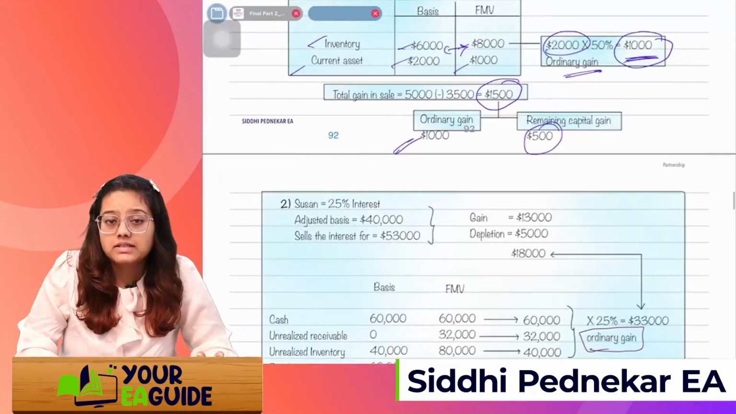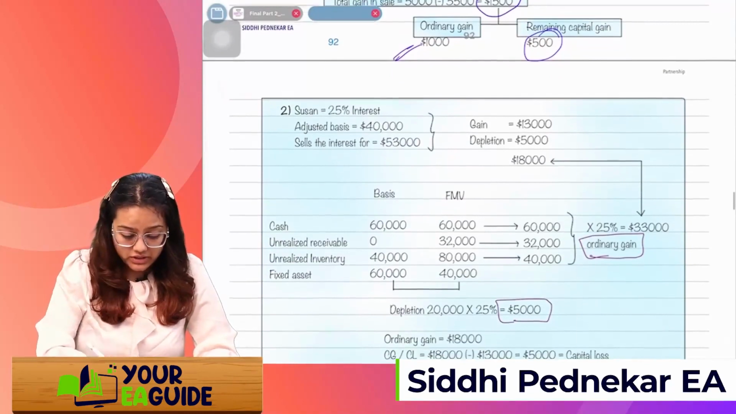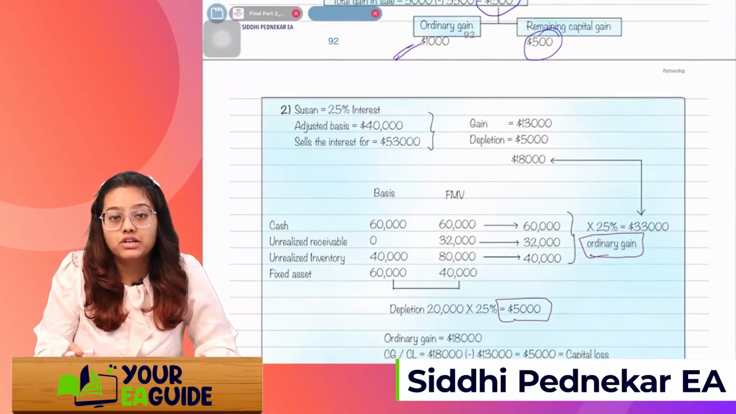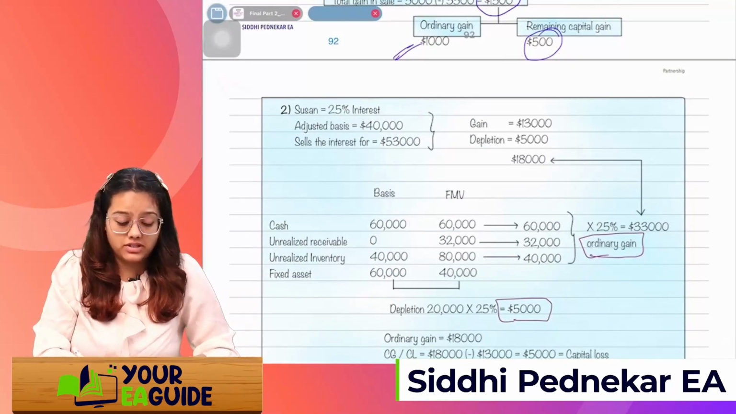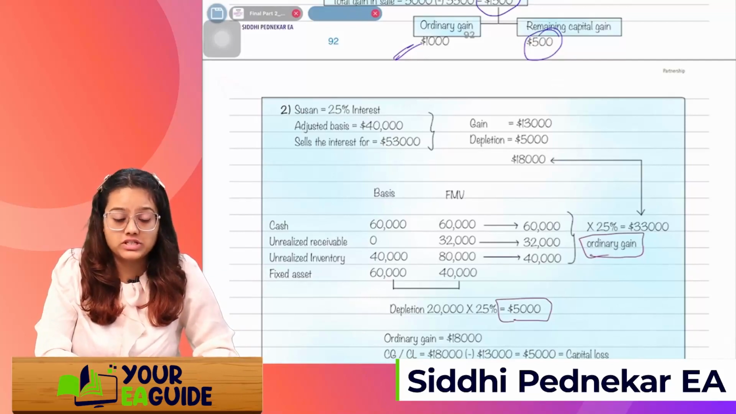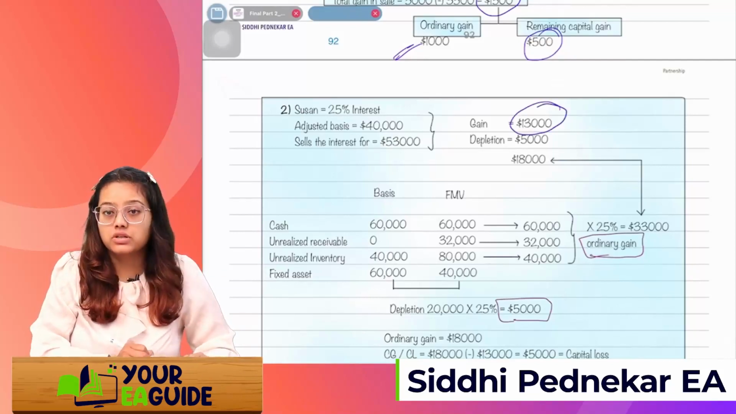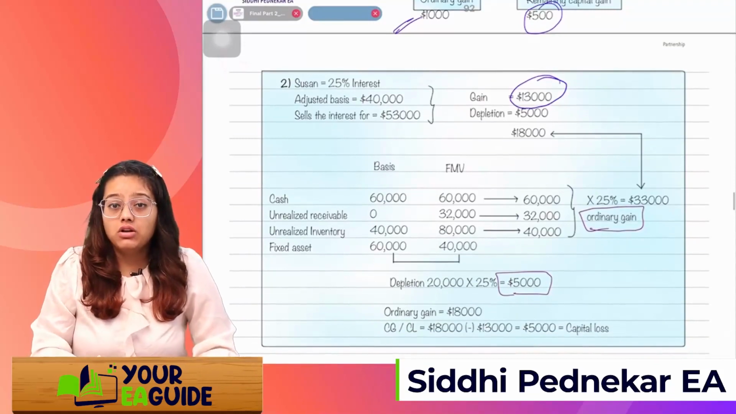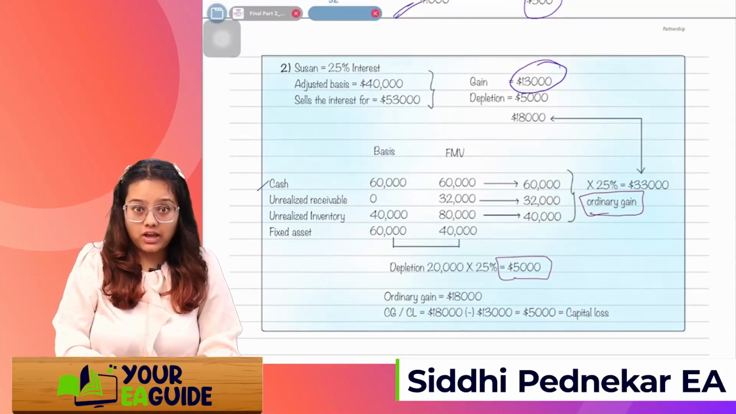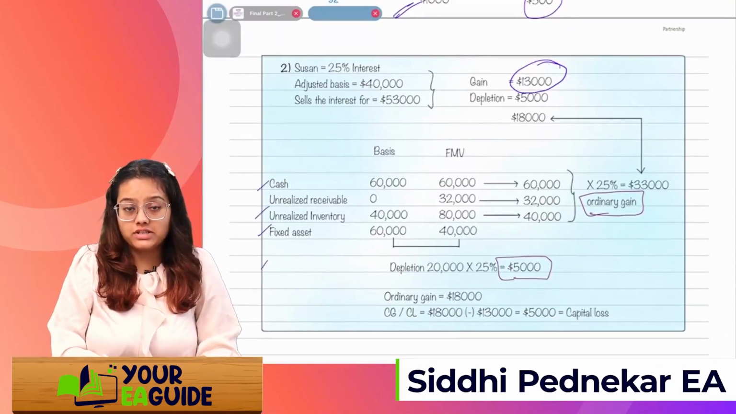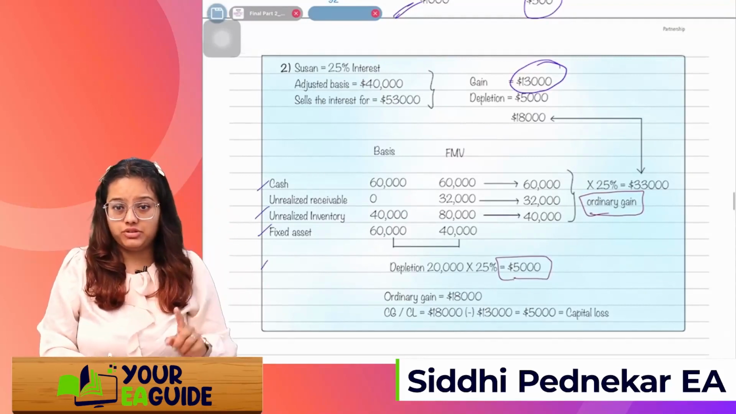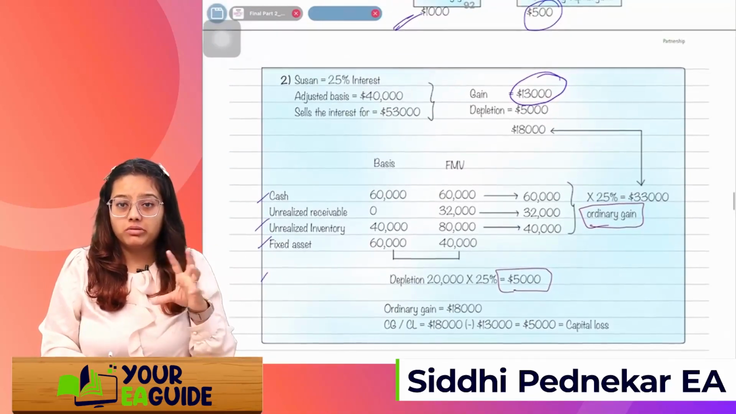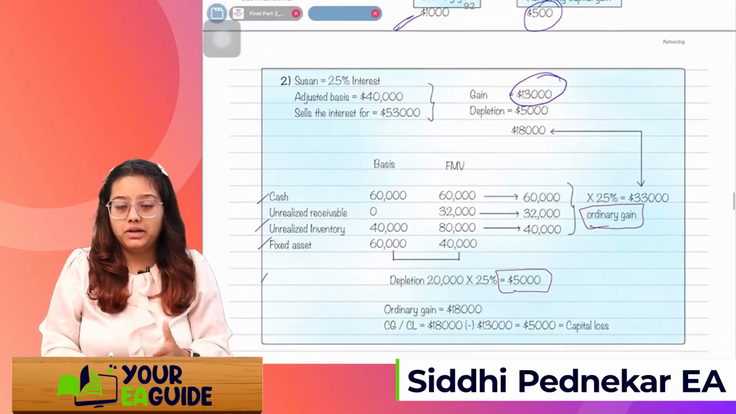Got it? Second example: Susan has a 25% interest, which she is going to sell. Adjusted basis is 40,000, and she sells the interest for 53,000. So obviously there's a gain of 13,000. Now here there's a trick. Along with that, she is going to receive cash, unrealized receivables, inventory, and fixed assets. This type of question will be asked. They'll just give you the table with the basic information. You just have to calculate what will be the ordinary gain and what will be the capital gain or capital loss.